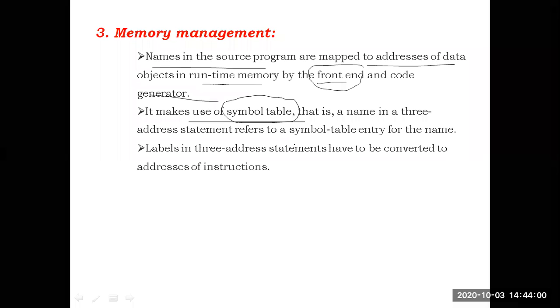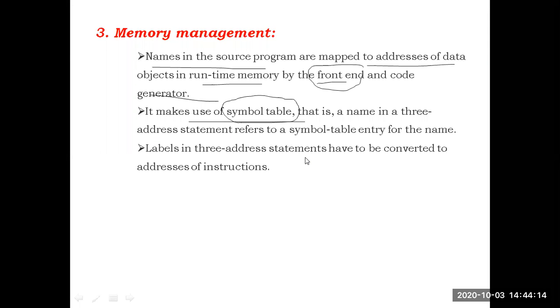That go to is the label. In three address code, where we are using the go to, they are the labels. Labels are nothing but the jump statements or go to statements. Whenever the labels are present, they also should be converted into the addresses.